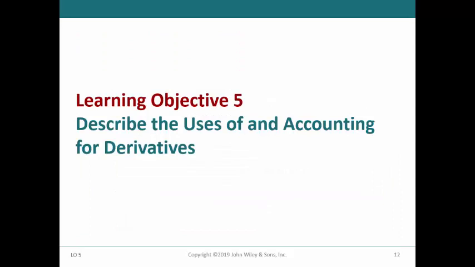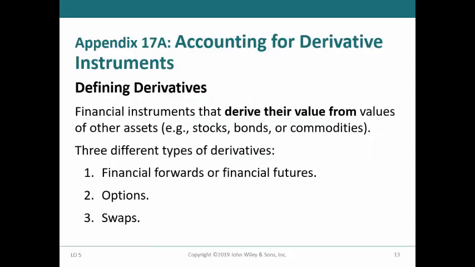In this learning objective, we will describe the use of and the accounting for derivatives. There are different types of derivative instruments, but they all derive their value from the values of other assets. We have previously studied a derivative when we covered stock options in Chapter 16. If you remember, the value of the stock options was based on their fair value on the grant date.